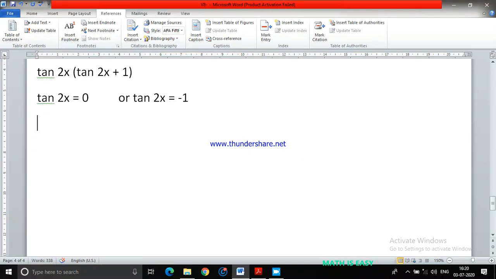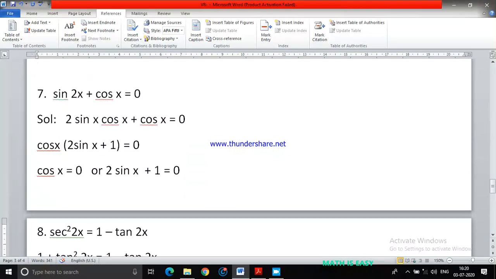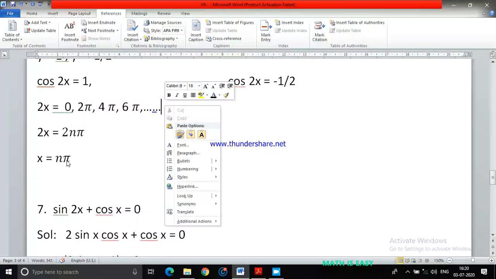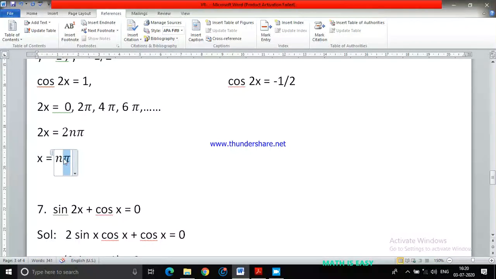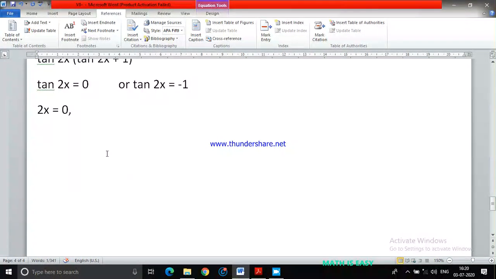Then tan 2 pi. What are the possible values of x? 0 is possible. Let me copy this pi symbol. Even tan pi is also 0.